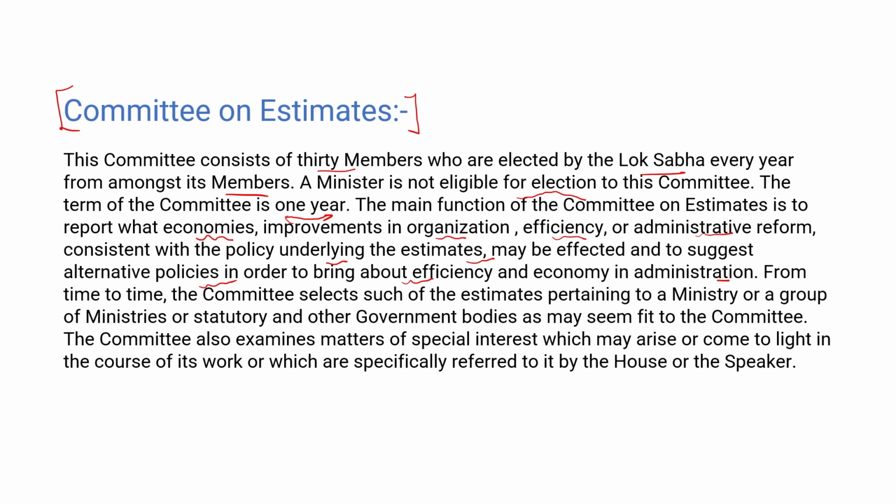So the Estimates Committee basically works on reports on how we can economically improve any particular organization or group, what administrative reforms are required in India, and if there is any policy, what changes can be made in it, or what the alternatives are, to bring efficiency and economy in administration.